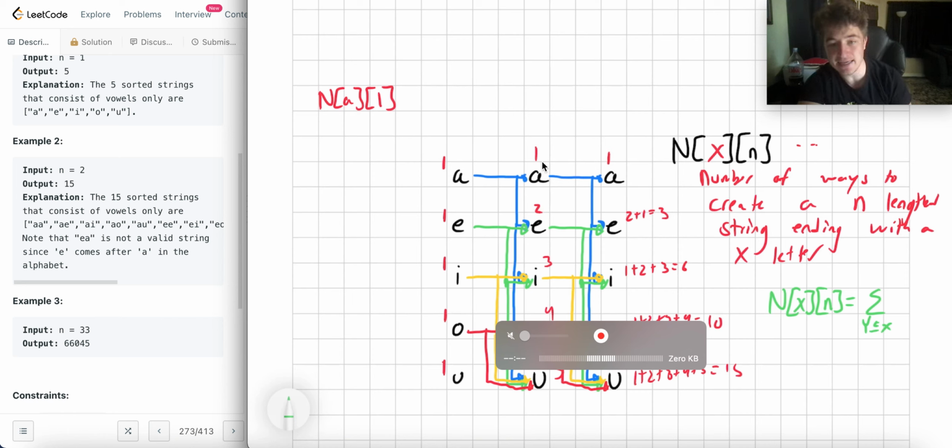I can attach I, E, or A because it's less than or equal to I. To attach an E, I can only attach things that are less than or equal to it. So that's E or A. So I can only attach Y's to X such that the Y's are less than or equal to X.